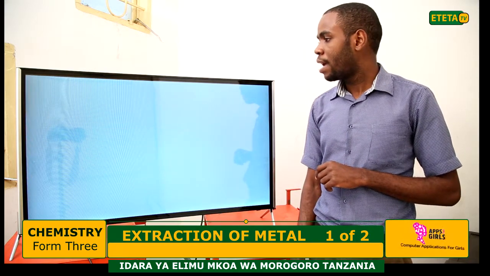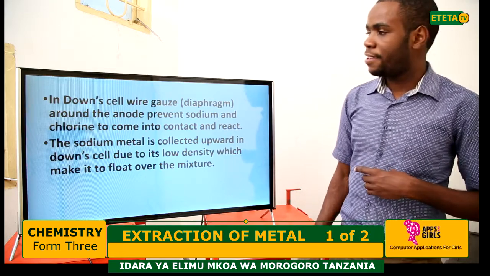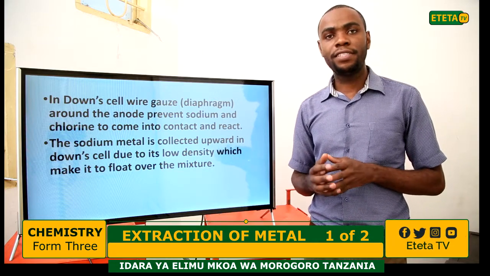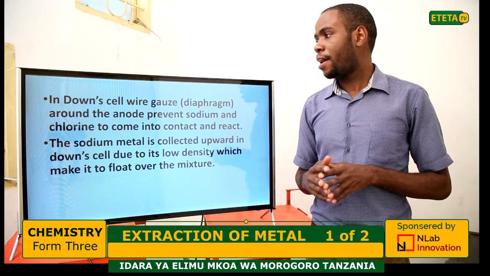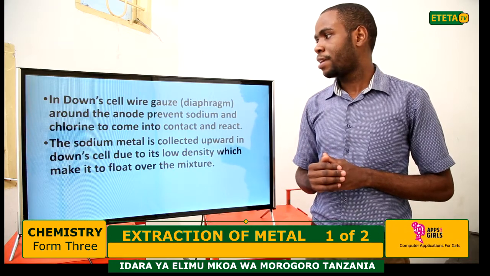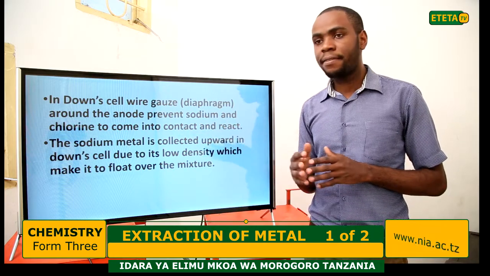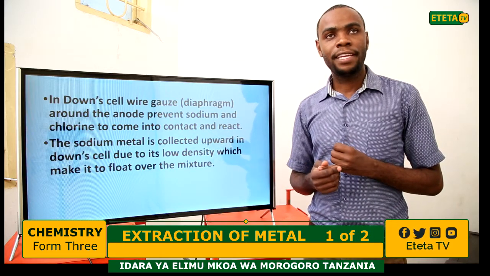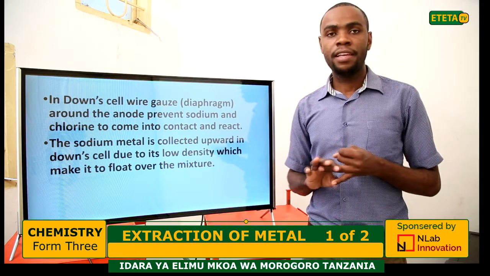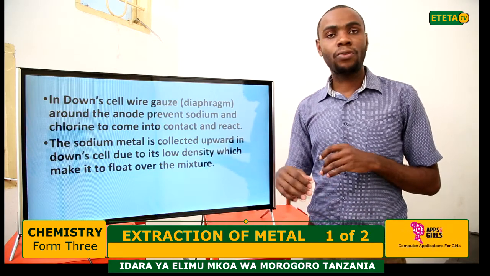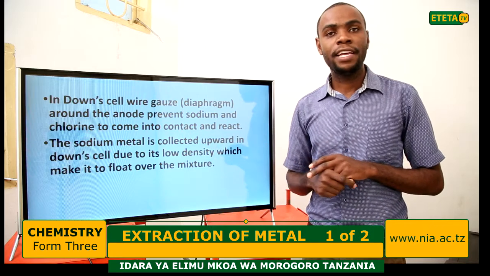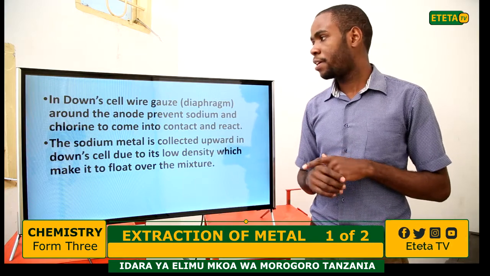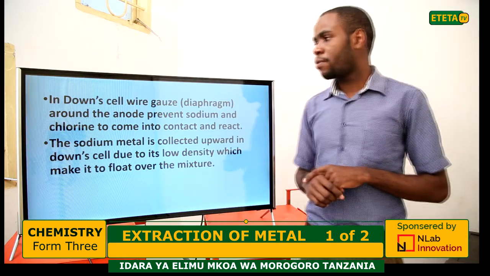Now, after discussing the extraction of sodium from its ore, we have seen the Downs cell there. And also what we have seen there: the ore, which is sodium chloride, is mixed with calcium chloride. And also we have seen that the function of calcium chloride is to lower the melting point of sodium chloride.